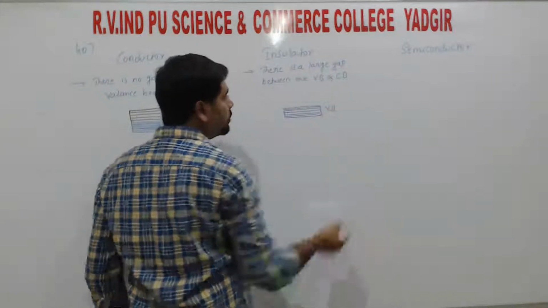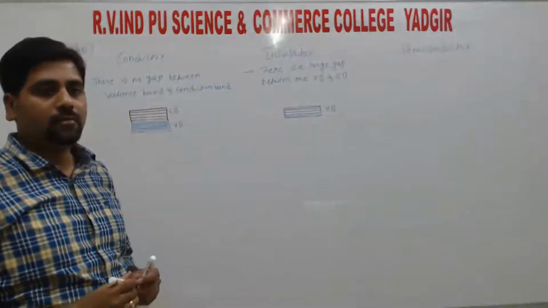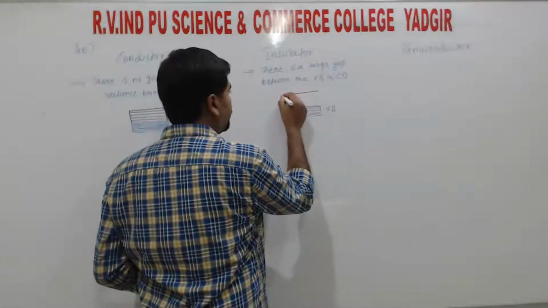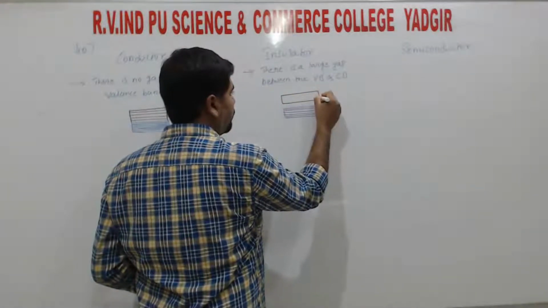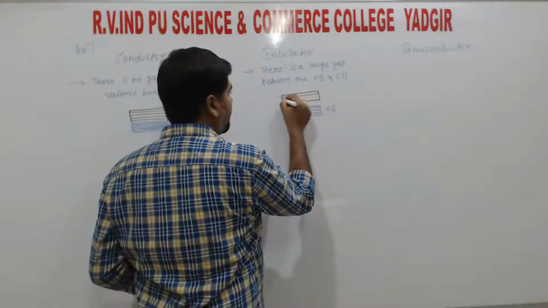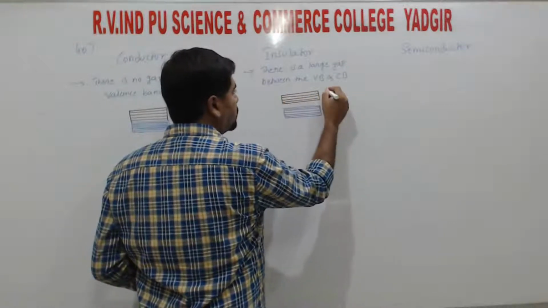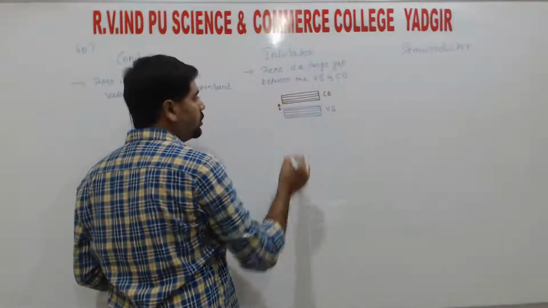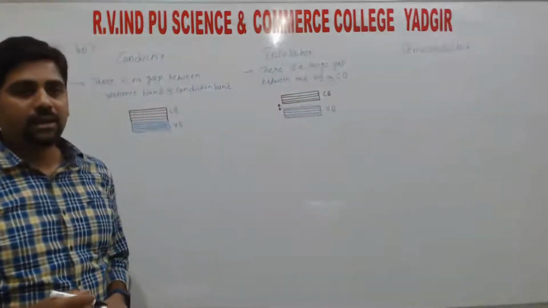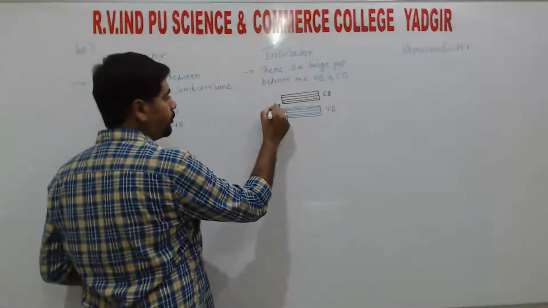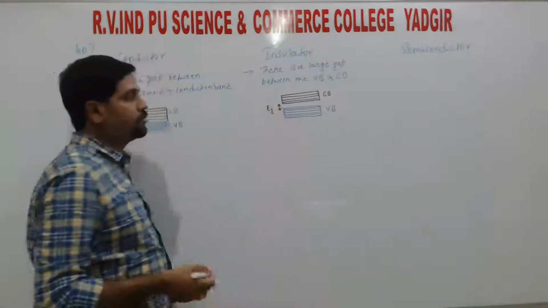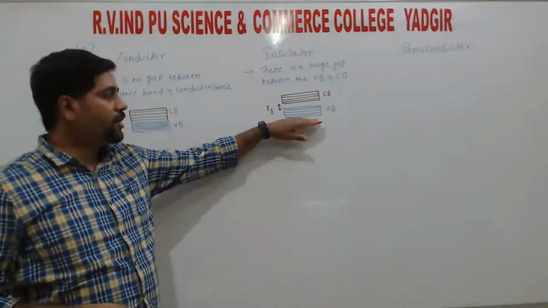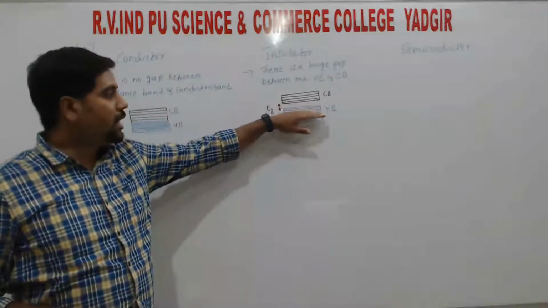This is the valence band, right? And this is the conduction band. So there is a gap, the energy gap here, that is Eg, right? So in insulators there is a gap between the valence band and conduction band.